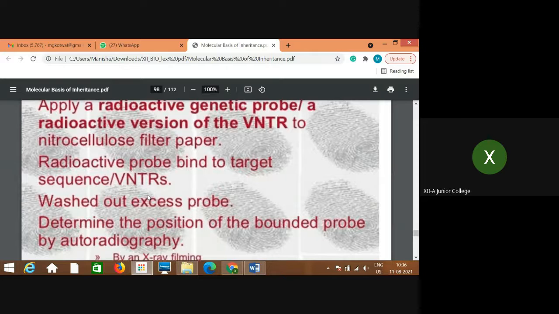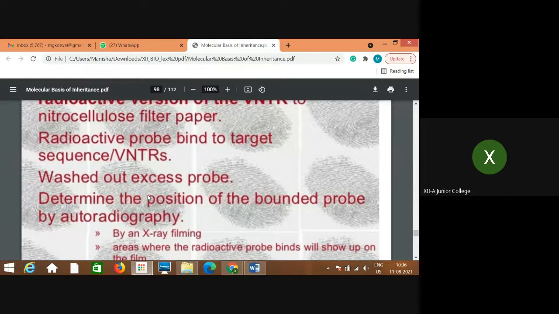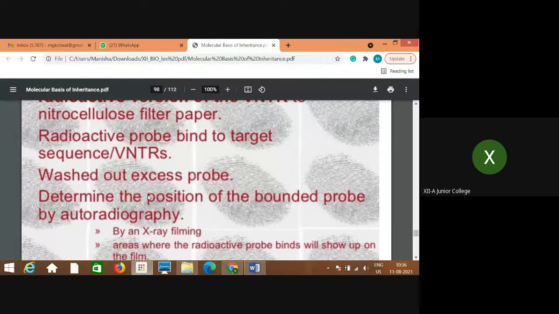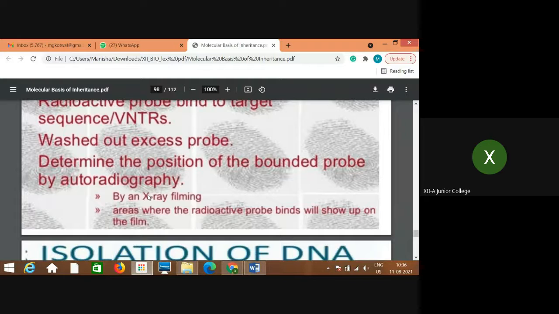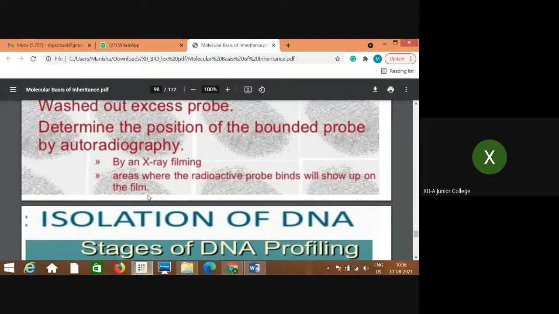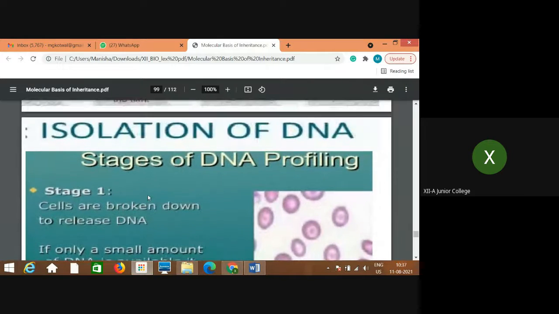Apply a radioactive genetic probe, that is a radioactive version of VNTR, to the nitrocellulose filter paper, and that radioactive probe binds to the target sequence, that means VNTRs, and then it is washed out. Excess probe is removed, and then the position of the bands which are present can be studied. So we will study all these steps in detail.